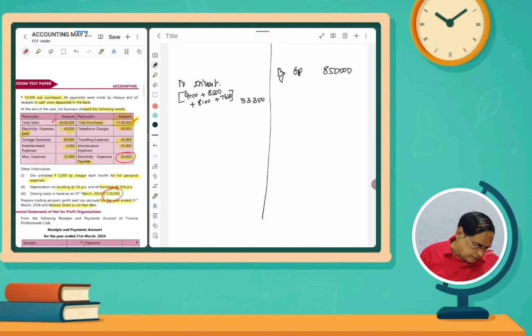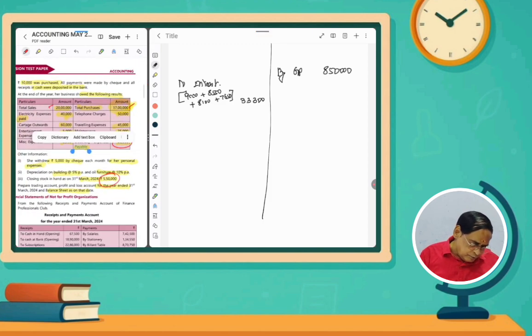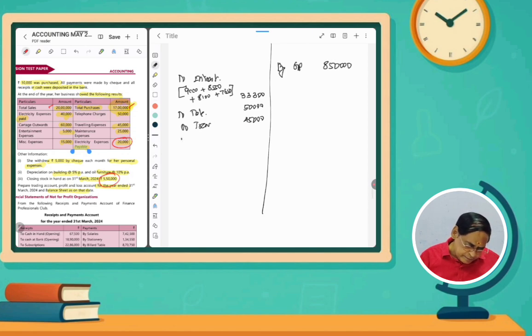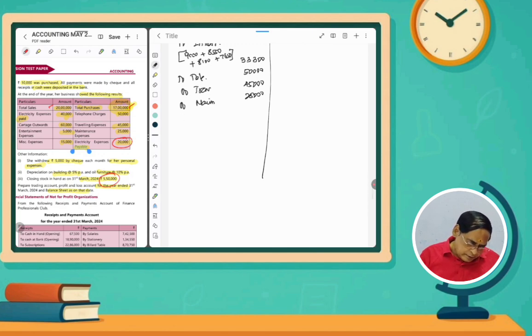And then here we will see in the box what the telephone charges are. To telephone charges, 50,000 rupees. Traveling 45,000. Maintenance 25,000. And then electricity payable. So you have to write, actually paid 40,000.